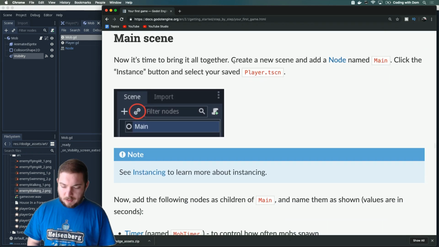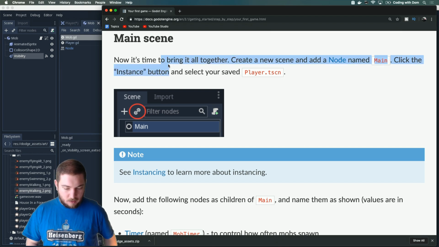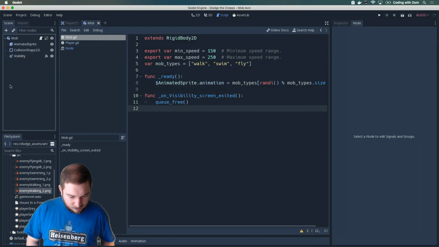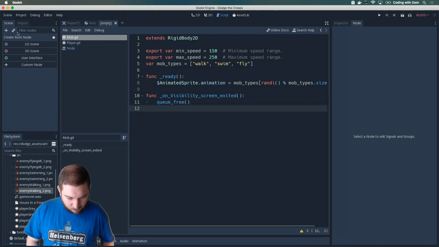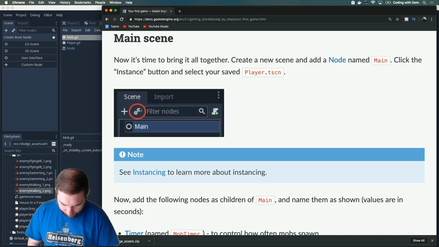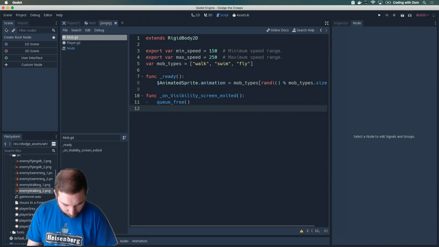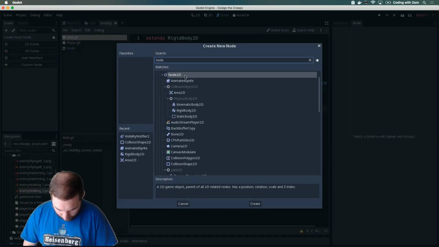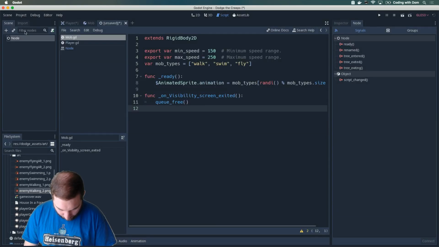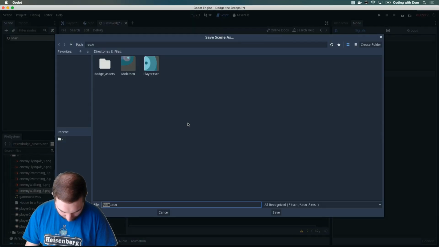Now it's time to bring it all together. Create a new scene and add a node called main. Okay. It's getting exciting. We're kind of getting there. Oh, I found a shortcut to create a new scene. Nice. Add a node. All I want is a simple node called main. Let me save this.